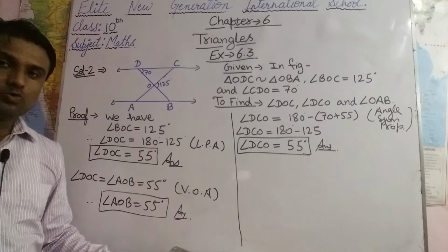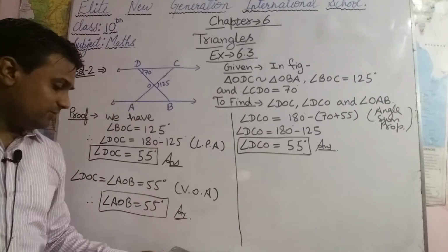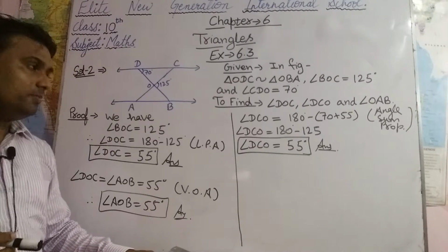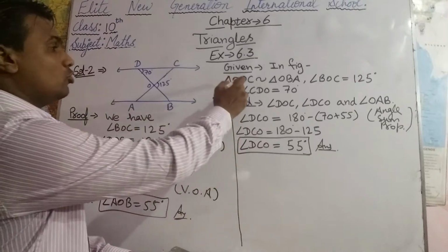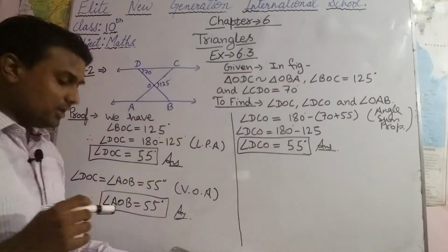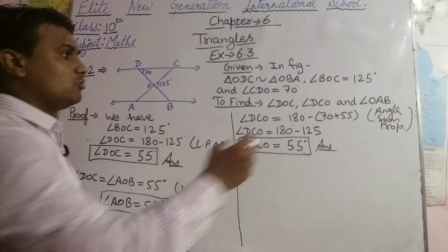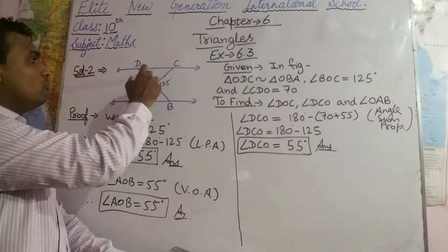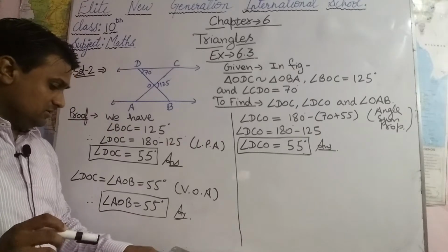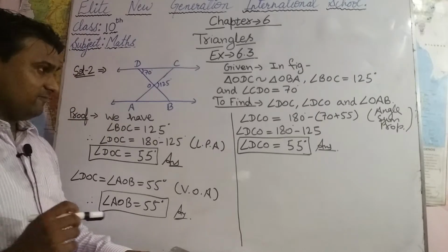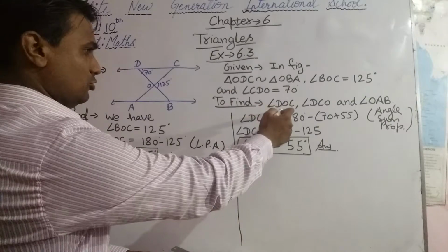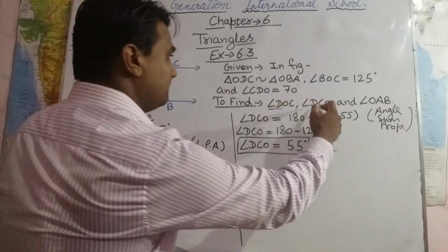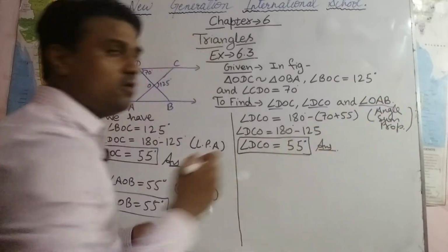In question number 2 a figure is given. In the figure, triangle ODC is similar to triangle OBA, and angle BOC equals 125 degrees, and angle CDO is given as 70 degrees. Now we have to find angle DOC, angle DCO and angle OAB. So these three angles we have to find.